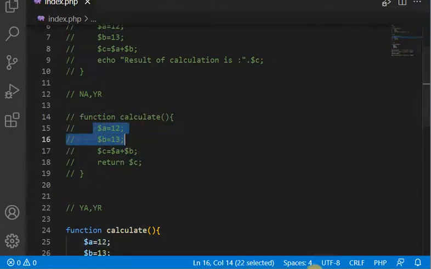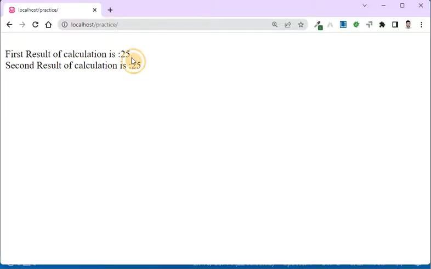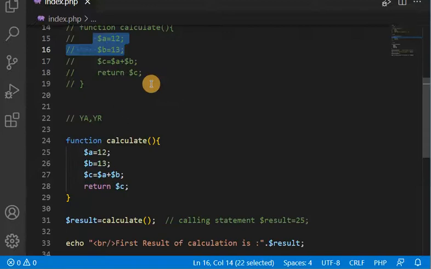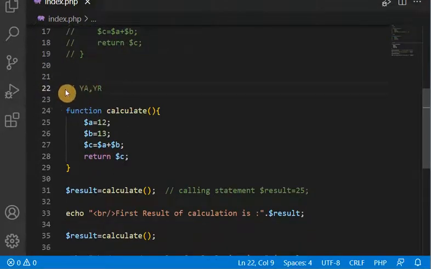You can see in the browser itself, the first time it is giving the same response. Even the second time it is giving the same kind of output here, 25. So this is not going to be used as a more flexible way because every time it is giving the same response. So we want a bit different one. I am going to describe the third type of function, that is with argument, no return.